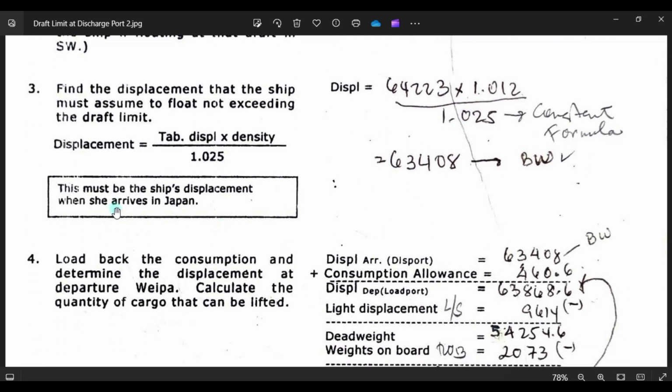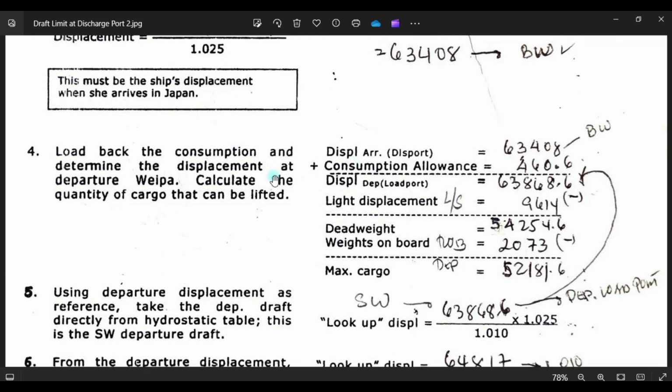Now it says here this must be the ship's displacement when she arrives in Japan. So this will be your displacement when you arrive in Japan. So we go to number 4.